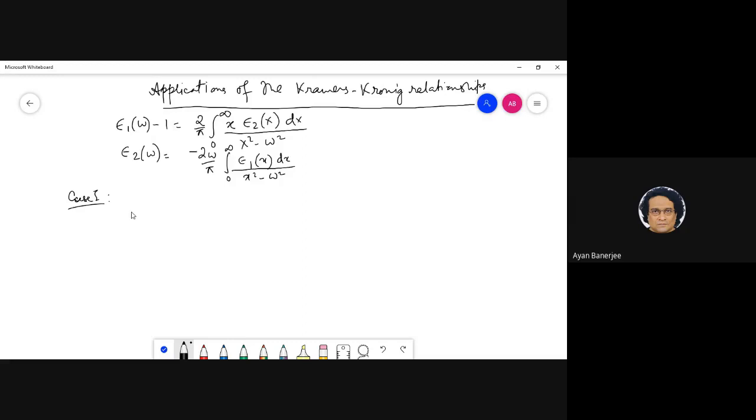We are going to look at three cases. Essentially it's really two cases: one where we have absorption only at a single frequency, like a delta function. The other is absorption happening over a finite frequency range, where we look at two different limits of the dispersion: the high frequency limit and the low frequency limit.